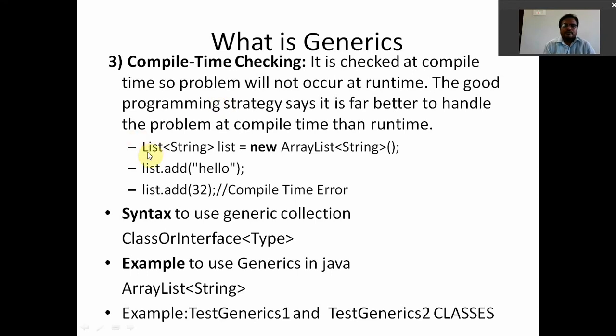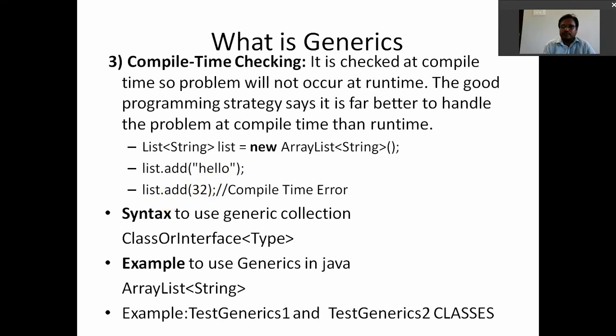See, this is the example. All of you observe this particular example. Here we are creating the generic list object. An array list is a collection object. In this particular object we are storing only string type, similar type of objects only. We are adding a string, no problem. Whenever we are trying to add an integer, does it accept?